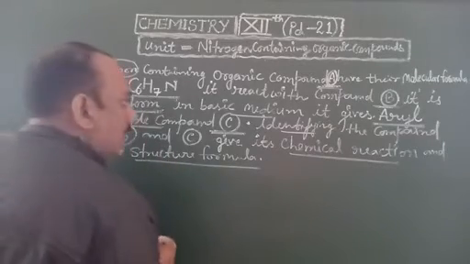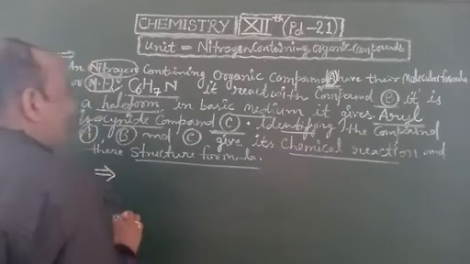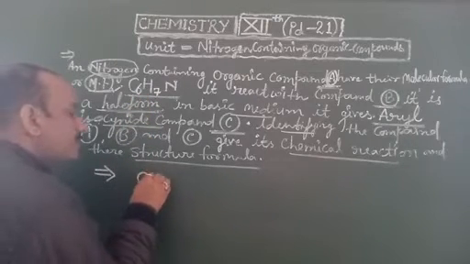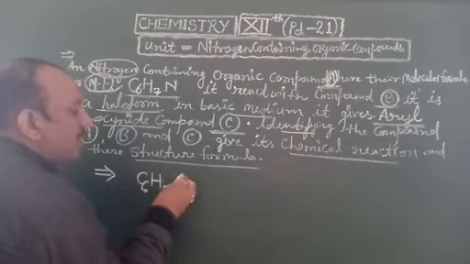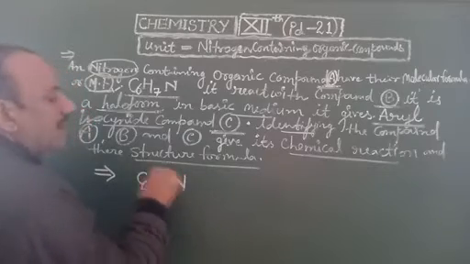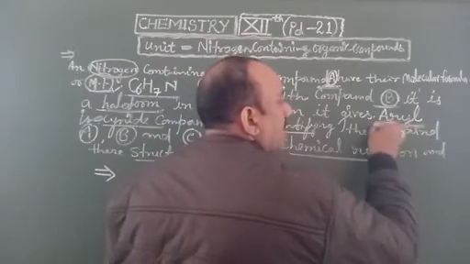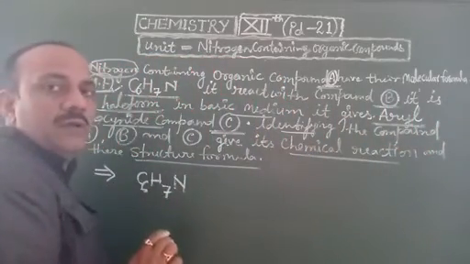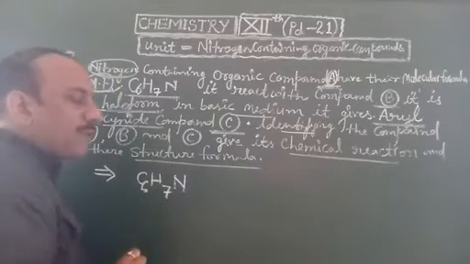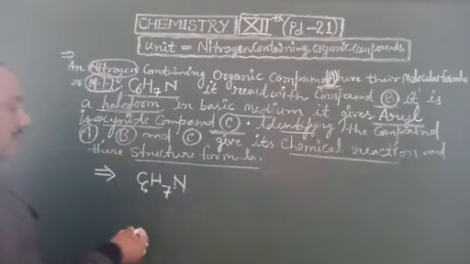According to the question, we find compound A, whose molecular formula is C6H7N. The question clue is given here: this compound has an aryl group. You also know that this compound shows the properties of aromatic nitrogen containing organic compounds.